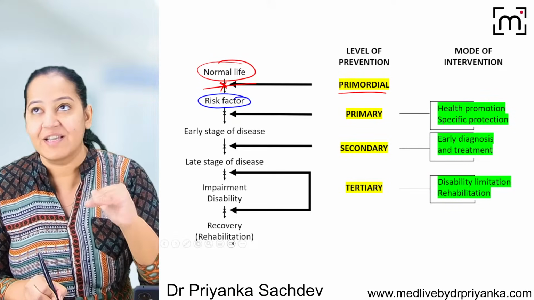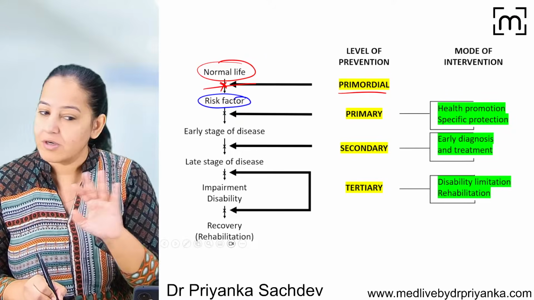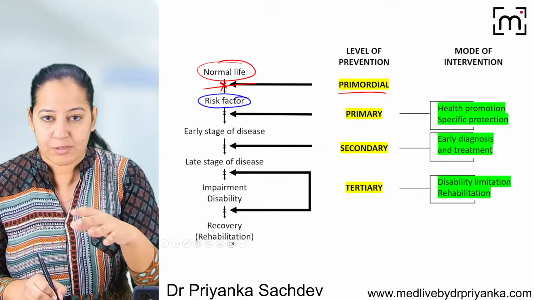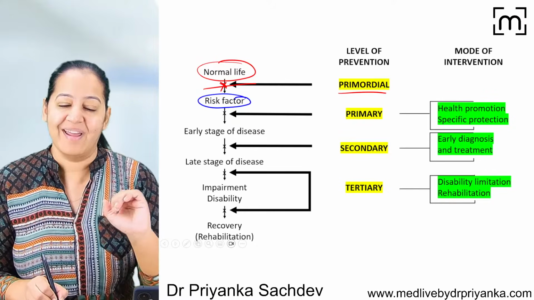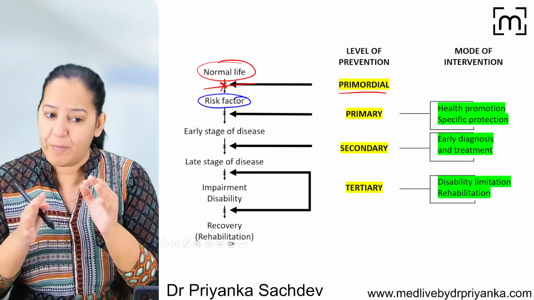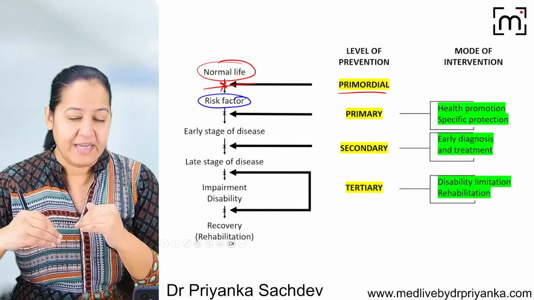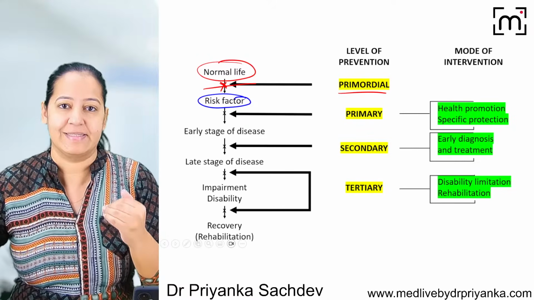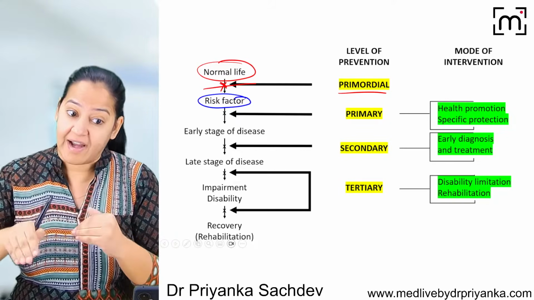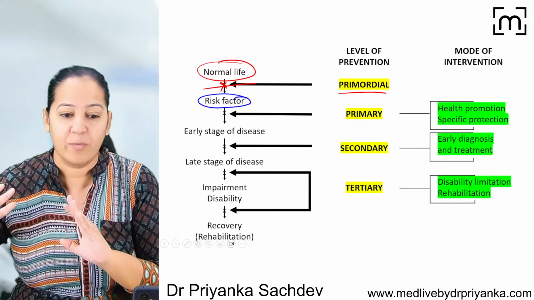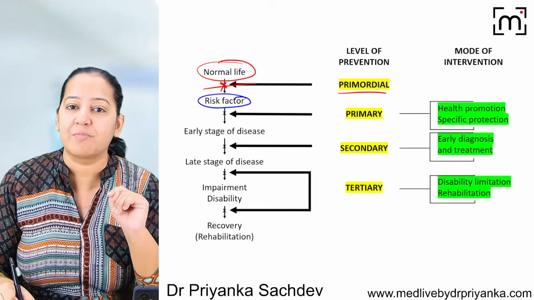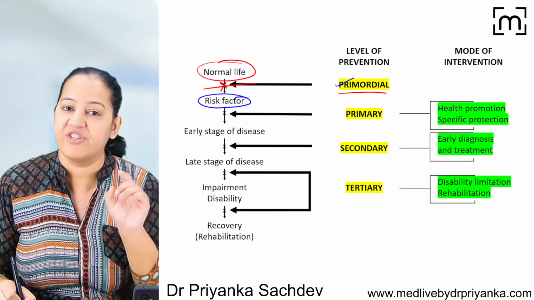What is the risk factor here? For example, smoking. The person does not smoke, and we are reinforcing this thought: we know you don't smoke, but in future also you don't smoke. Similarly, we give the child a balanced diet and prevent obesity, because obesity is a risk factor for many diseases. Obesity leads to hypertension and other cardiovascular diseases. So before the obesity arises, we give a balanced diet so that obesity does not occur. Before the risk factor emerges, we are taking the action. That is known as the primordial level of prevention.